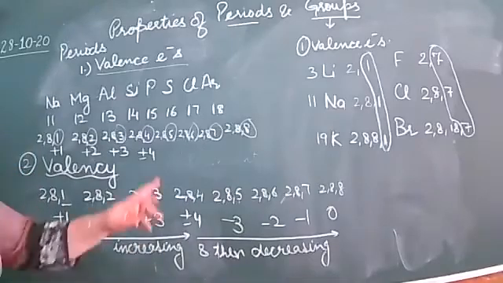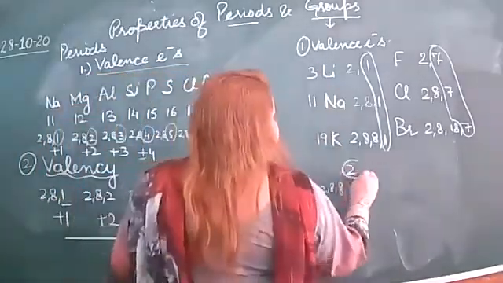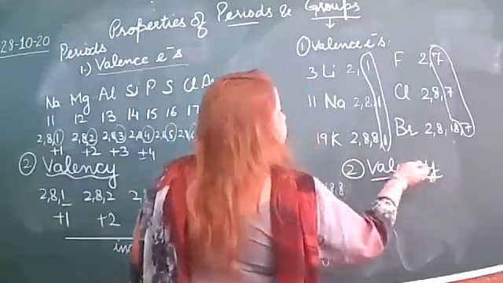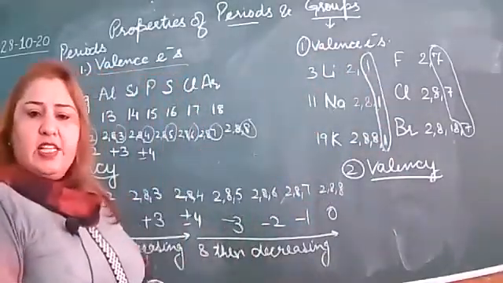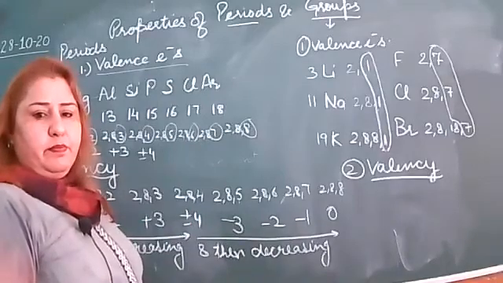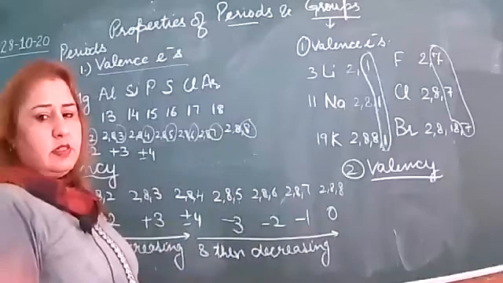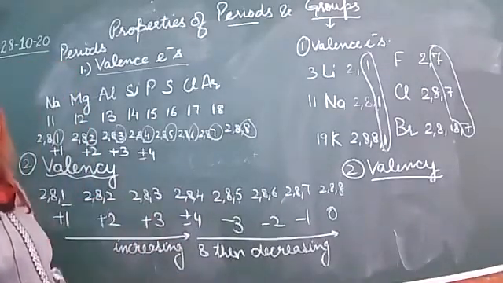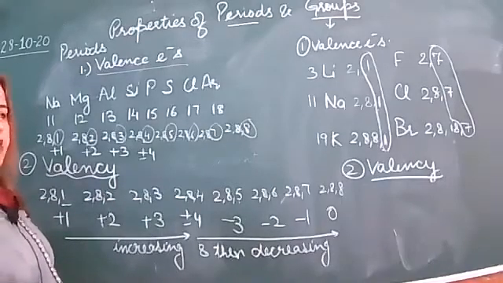Now we will discuss the valency of those elements. You can see, second point, when we write down the valency, you can see 1, 1, 1, 7, 7, 7. As we move down in a group, valency remains the same. Is this point clear? And here valency goes on increasing, then it goes on decreasing. Is this point clear?